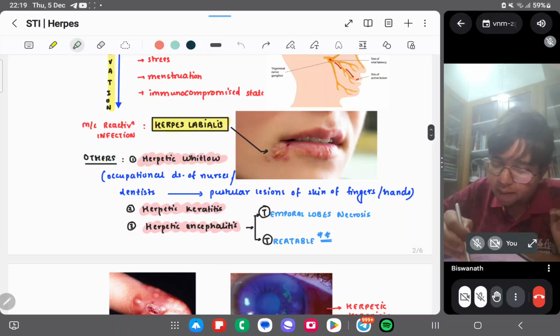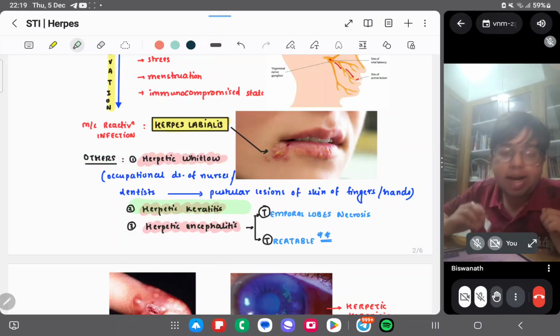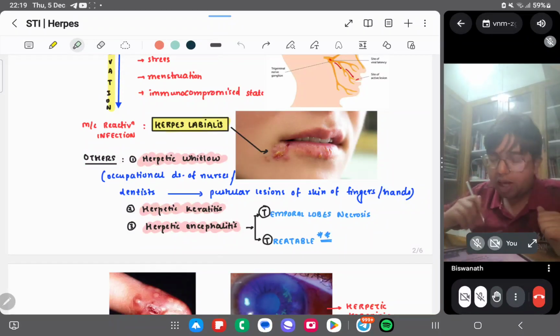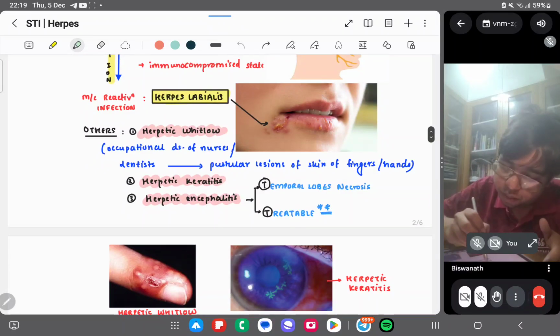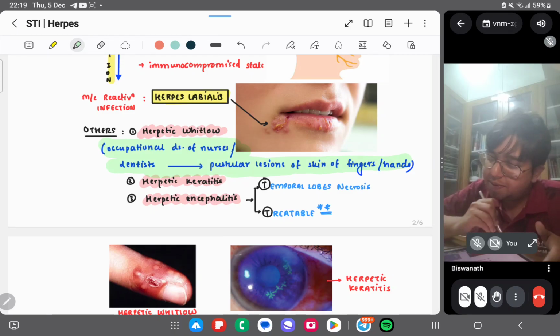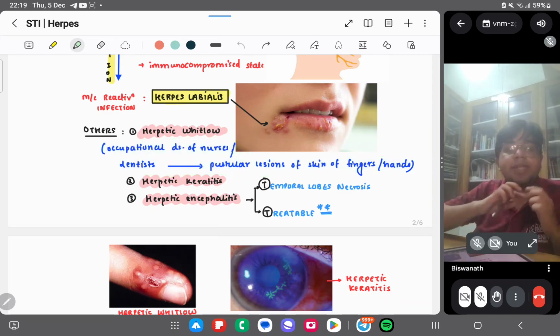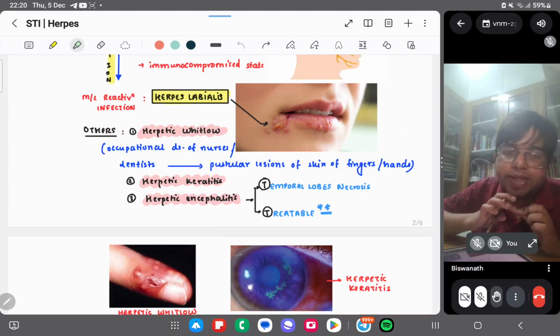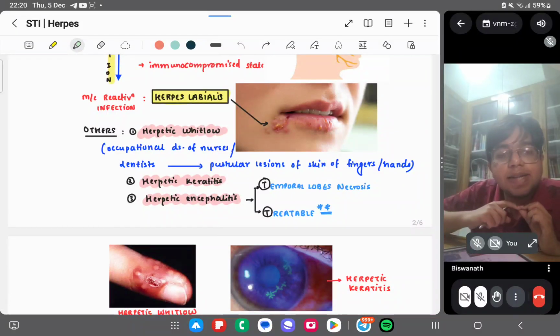Other than that, it can cause herpetic whitlow, herpetic keratitis, herpetic encephalitis. Okay, whitlow, keratitis, encephalitis, the herpetic ones. Whitlow is the occupational disease of nurses and dentists. Okay, pustular lesions of skin of fingers and hands. Basically, whitlow is a nail infection. Fingers, hands. So this is a nail infection, not much severe.